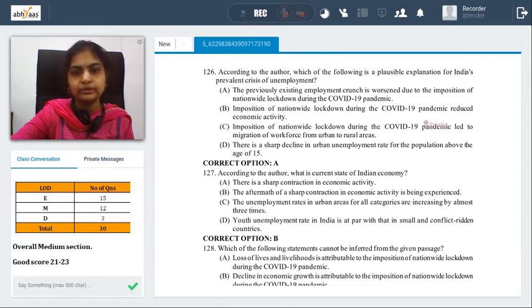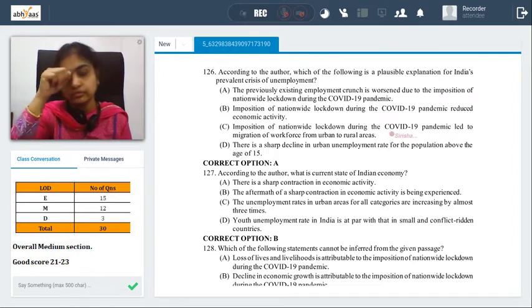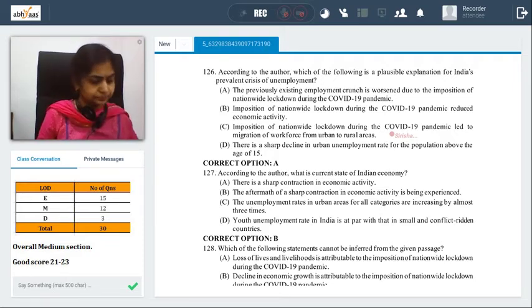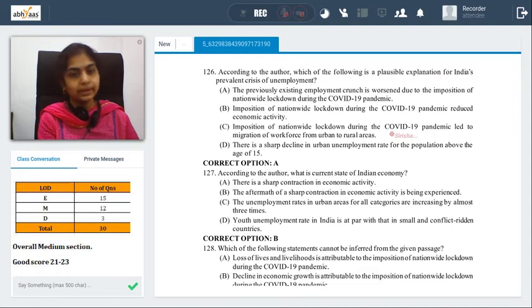Imposition of lockdown during pandemic reduced the economic activity. Imposition of nationwide lockdown during pandemic led to migration of workforce from urban to rural. There is a sharp decline in urban unemployment rate for the population above age of 15. Now, if you look at all the possible answers, and if we connect with the data also, there has been an economy crunch and the scenario was not so great. Between 2016 and 2019 also there has been growth which is decelerated. There was an unemployment aspect there earlier also, but things have worsened with the pandemic.